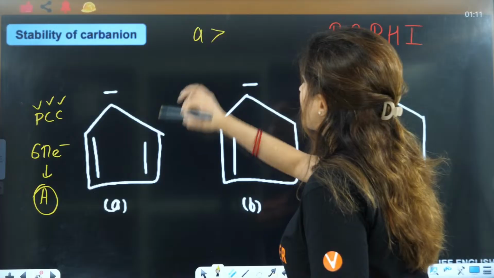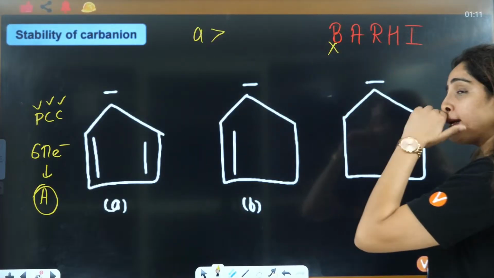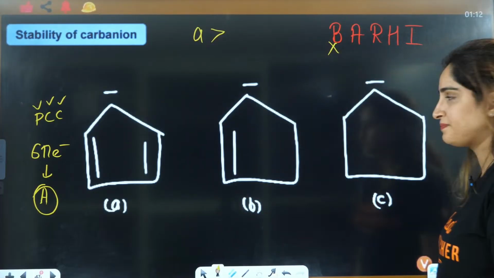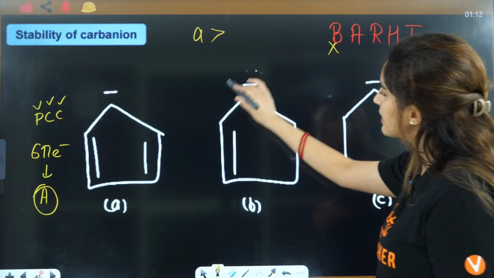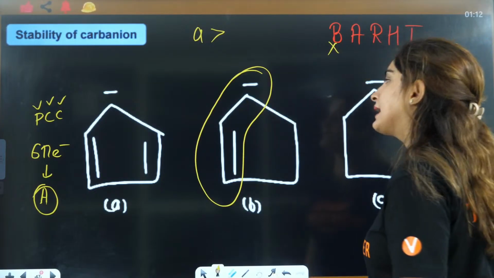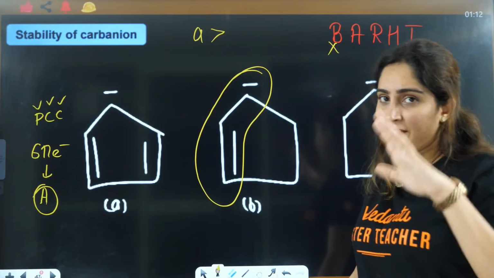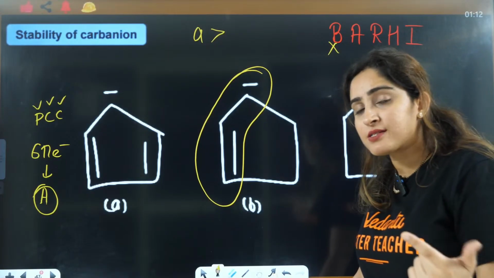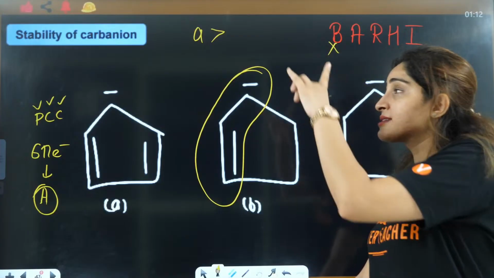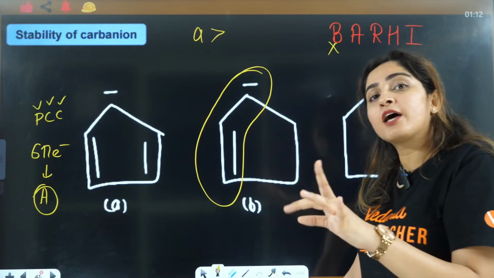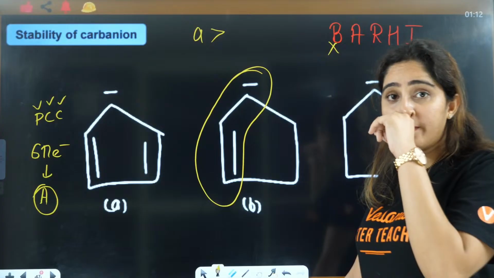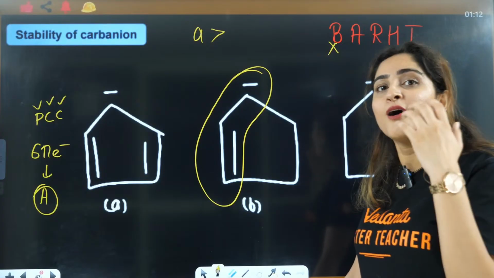That means A is going to have the maximum stability. Aromatic compound is maximum stable, right? If in calculating aromaticity it is aromatic, you will place it in the front. If it is anti-aromatic, you will place it in the end. Then ma'am, what about non-aromatic?